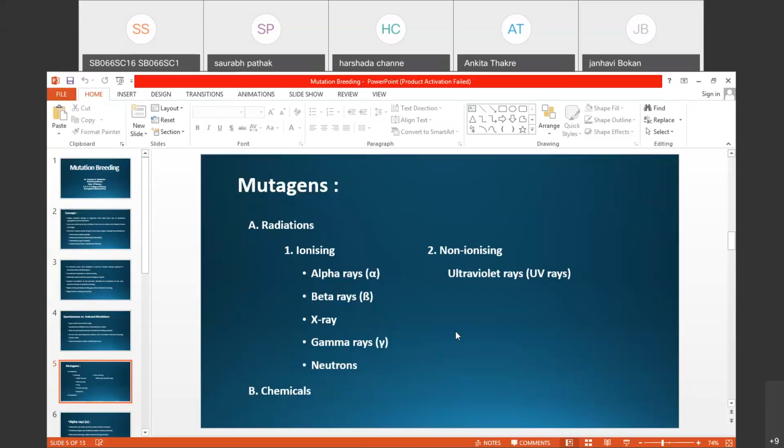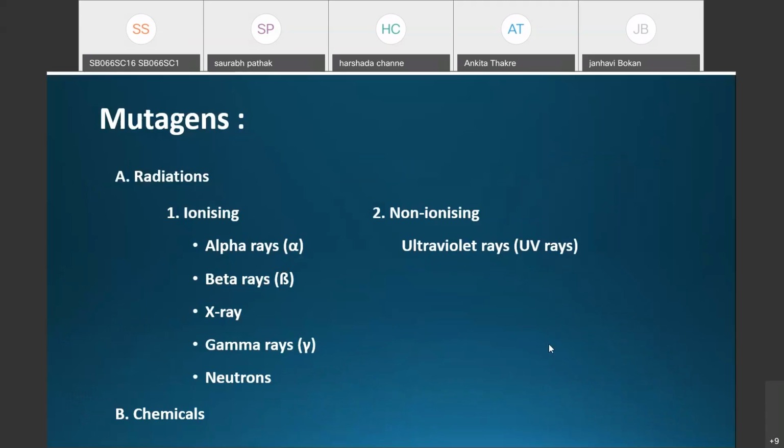It can be defined as the creation of mutations by subjecting the plant to ionizing radiations and the production of new varieties.